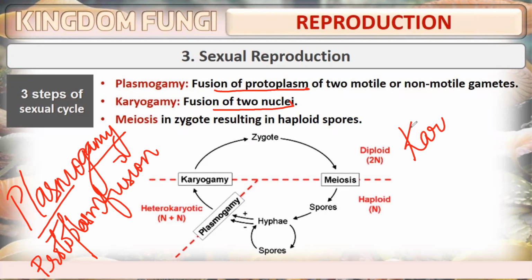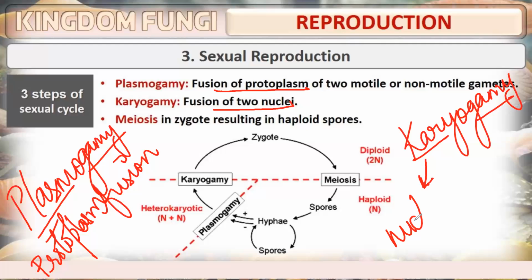Same with karyogamy, where karyo, always remember my dear students, in biology the word karyo is related to nucleus, and gamy, as I told you, means fusion.